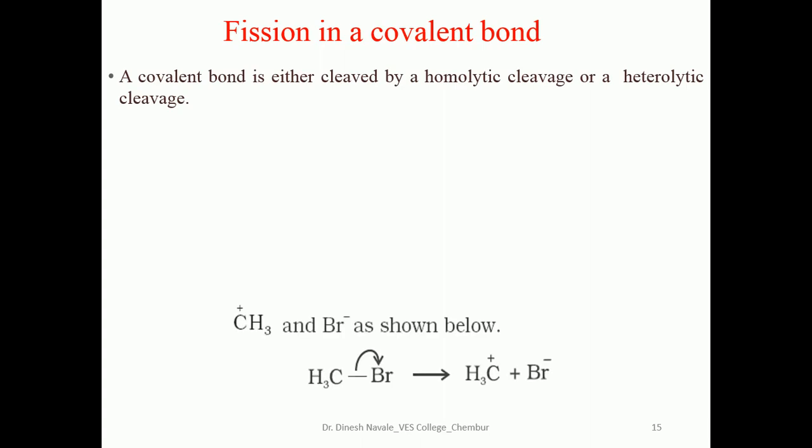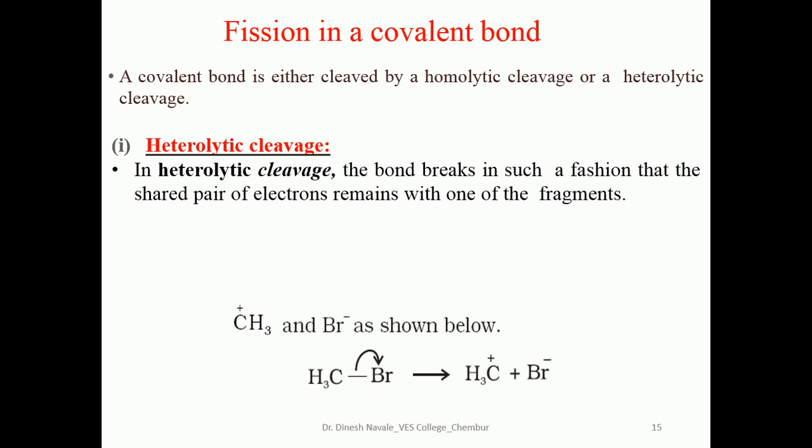Now, fission of the covalent bond. As we already discussed, there are two ways the bonds break. Fission of the covalent bond can be carried out by either homolytic cleavage or heterolytic cleavage. In heterolytic cleavage, the bond breaks in such a fashion that the shared pair of electrons remains with one of the fragments. Heterolytic means the shared pair of electrons between carbon and bromine will be held by only bromine.